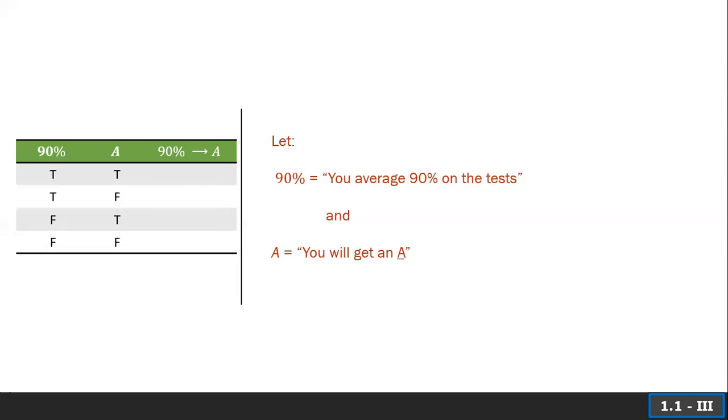I come to class, right? It's our first day of class, and I say, if you get a 90% on all the exams, you will earn an A. An if-then statement. If you go on to get the 90% on all the exams, and I give you the A at the end of the course, right? You're celebrating. I held up my if-then statement that I told you at the beginning of class.